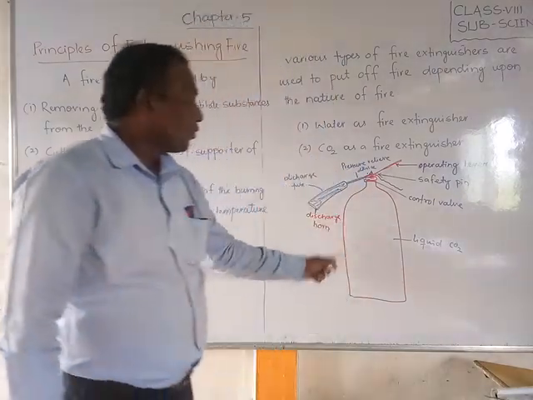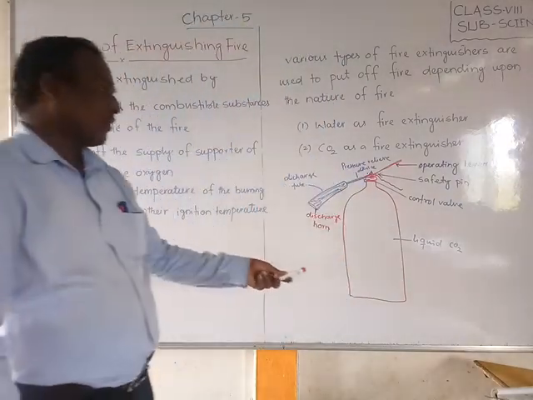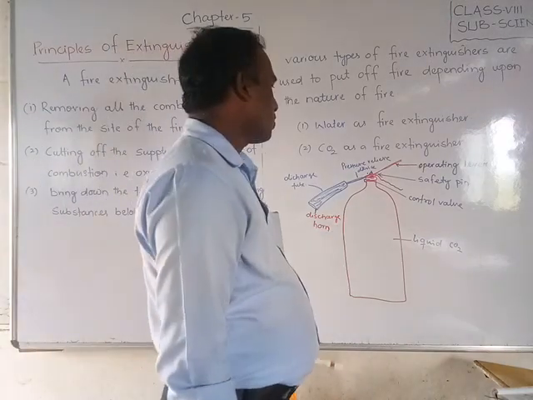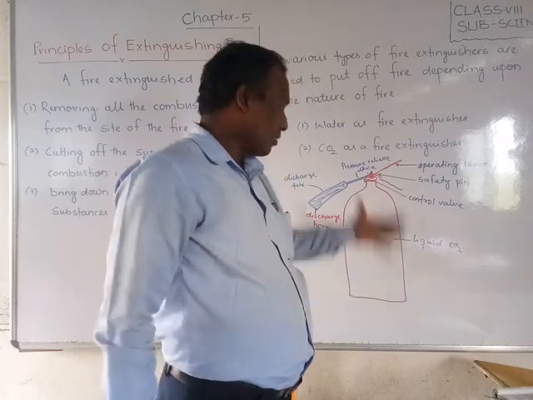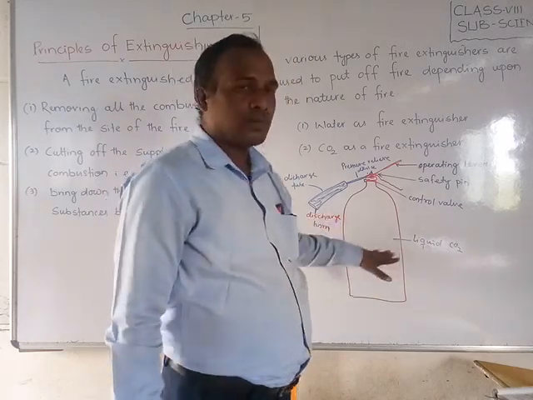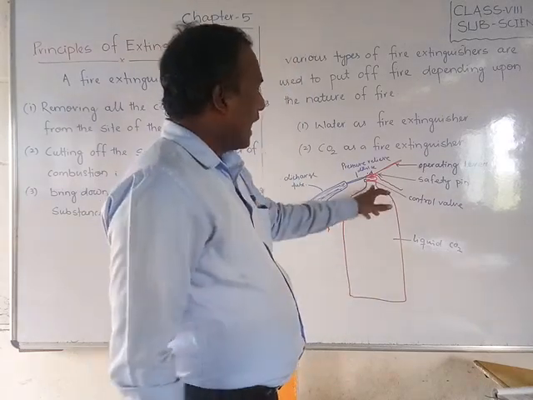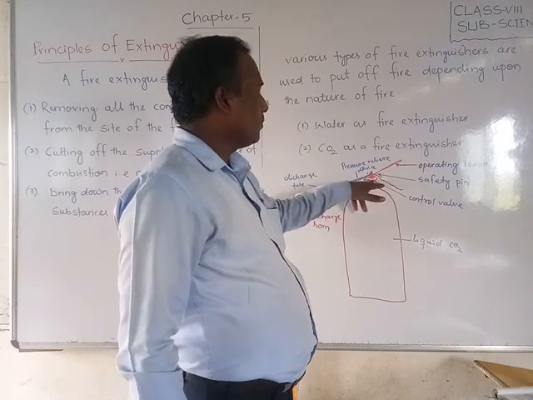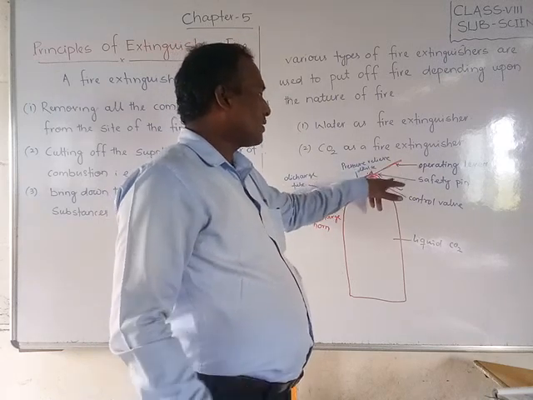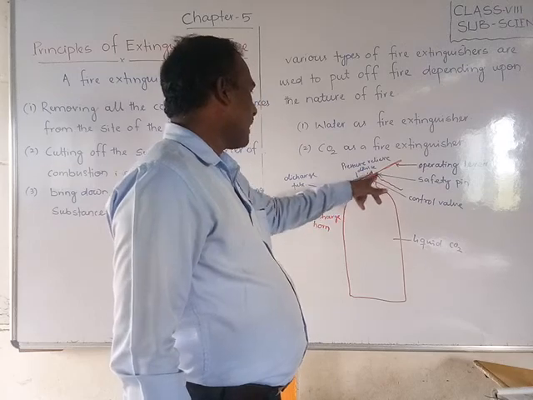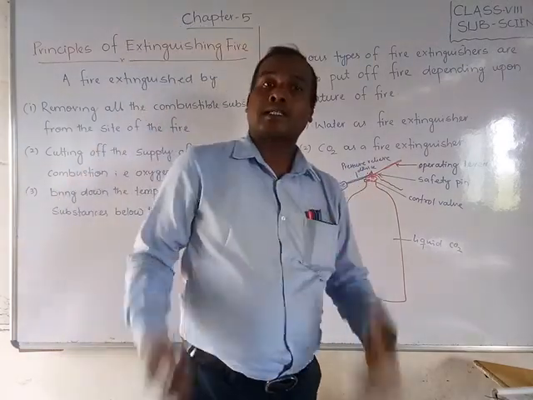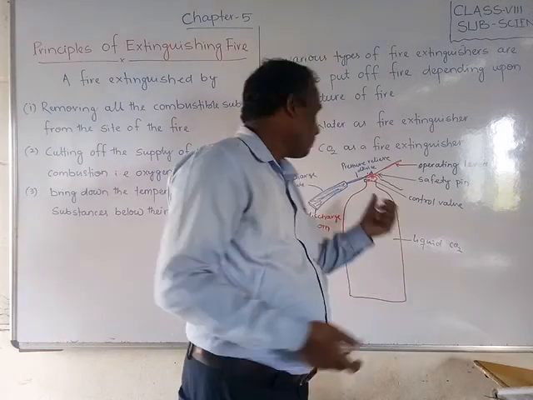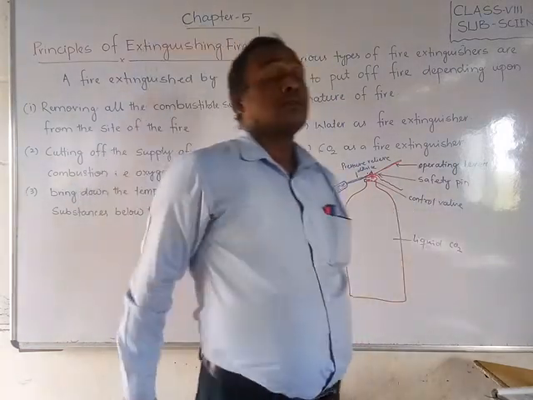Now, the fire extinguisher that is available nowadays, you can see in your textbook also. It is one long cylinder that contains liquid carbon dioxide at high pressure, and a control valve is there. If you press the safety pin, the valve will automatically open and through this pipe the carbon dioxide will be discharged. Where the fire is, if you move the gas there, it will stay there.